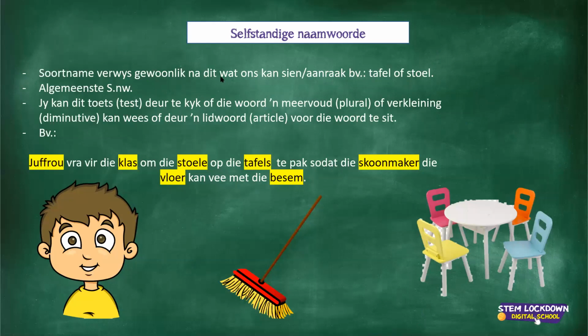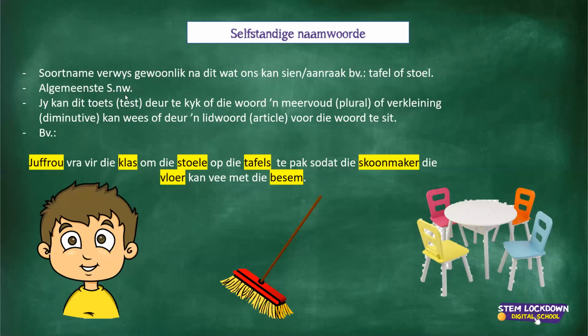Soortname verwys gewoonlik na dit wat ons kan sien, aanraak, byvoorbeeld tafel of stoel. Again, it's something I can see and touch, like for instance a table. Look at the picture, a table and a chair. Dis die algemeenste selfstandige naamwoord, which means it's the most common noun that we can have. That's why it's probably called common nouns.